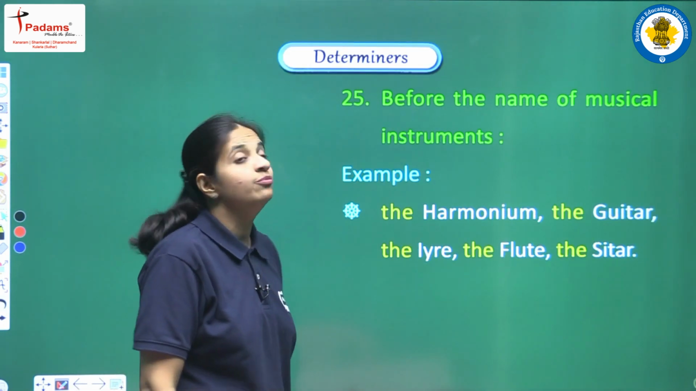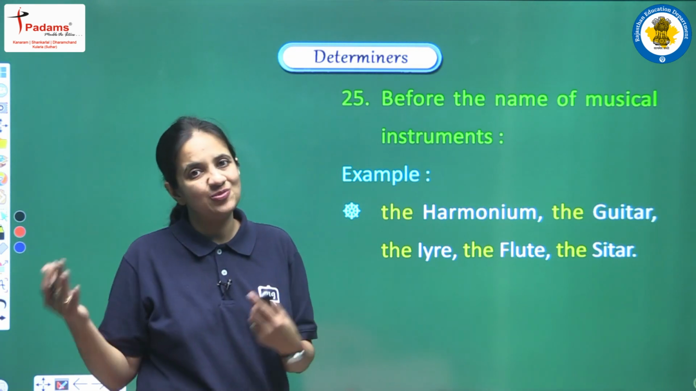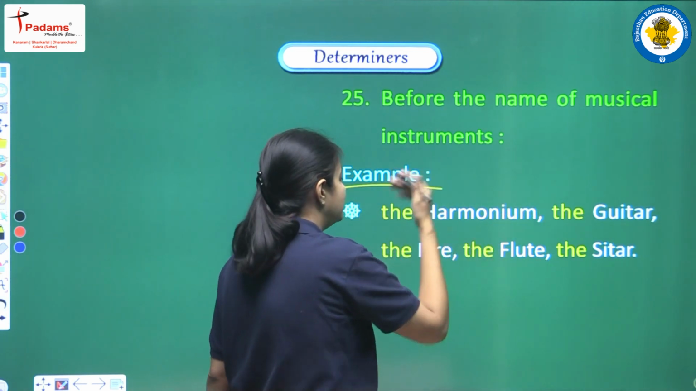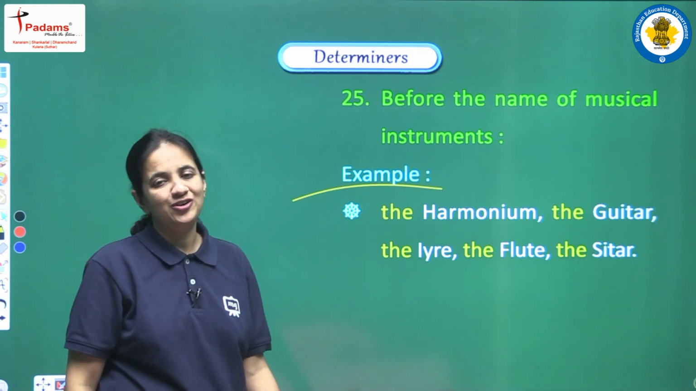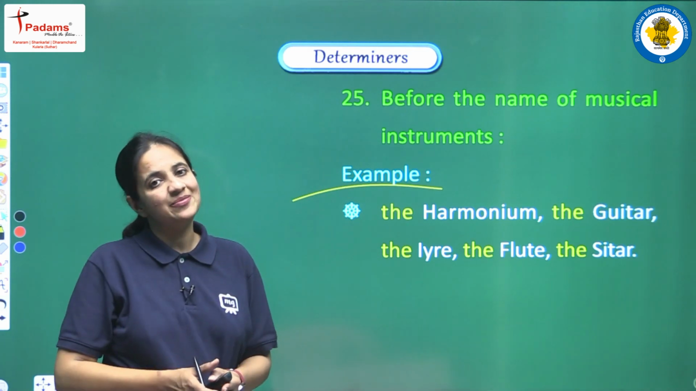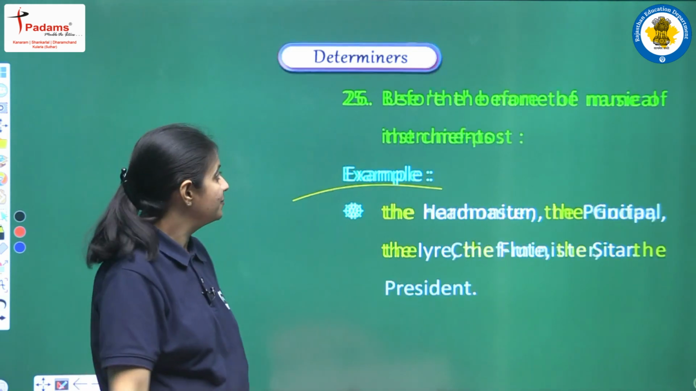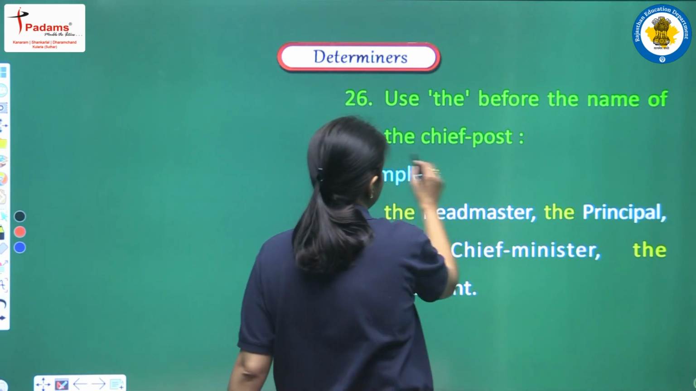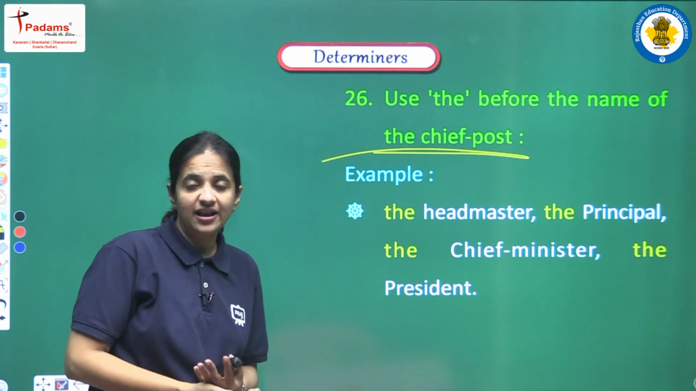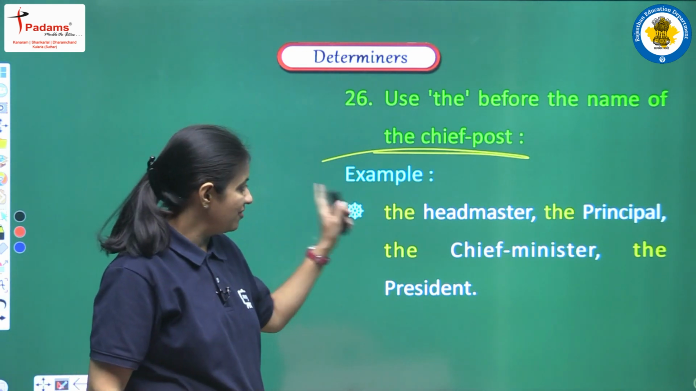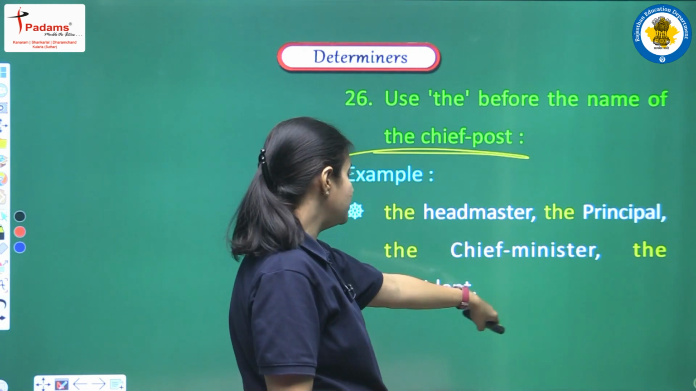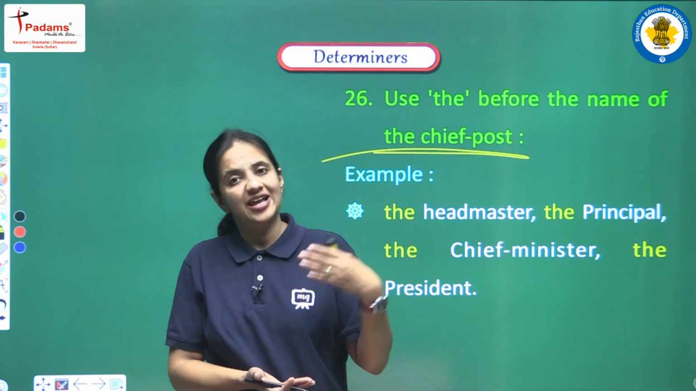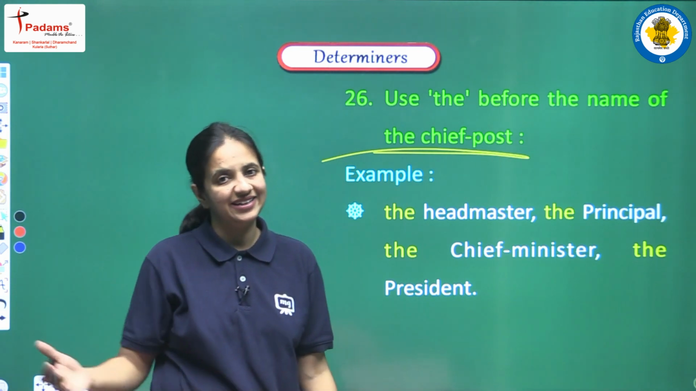Next is before the name of a musical instrument. Yes, before a musical instrument also we have to use the article, like the examples: the harmonium, the guitar, the lyre, the flute, the sitar. So whenever we are talking about a musical instrument, just remember we have to use the article. Next, use the before the name of a chief post. Whenever we are talking about a post that is very high in rank, then also we have to use the article, like the headmaster, the principal, the chief minister, the president.